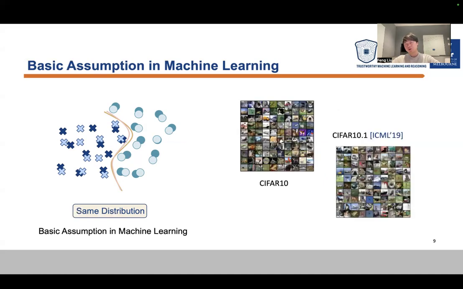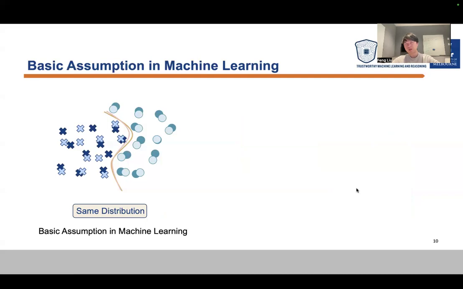But in the real world, if we look at CIFAR 10 and CIFAR 10.1 here, it's actually not easy to tell if they are from the same distribution. So we may have a question: are they from the same distribution? If not, can we use a model trained with CIFAR 10 to help us classify images in CIFAR 10.1? And if there is indeed a distribution discrepancy, what will we meet?